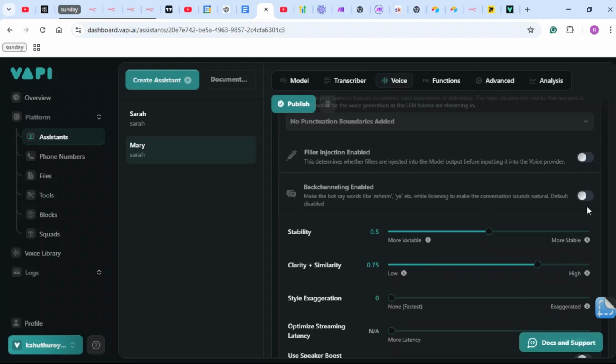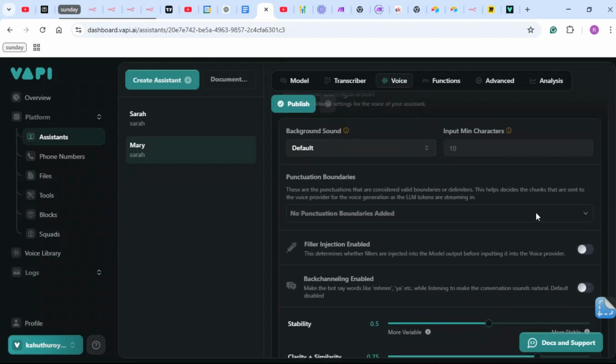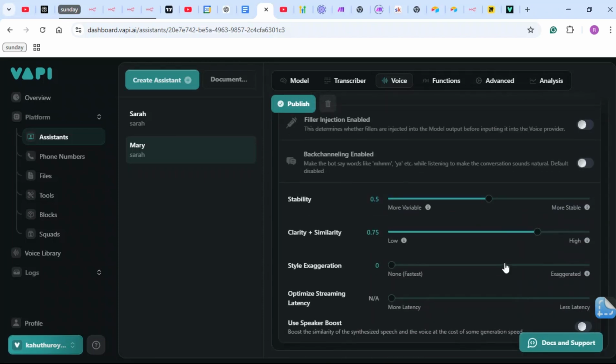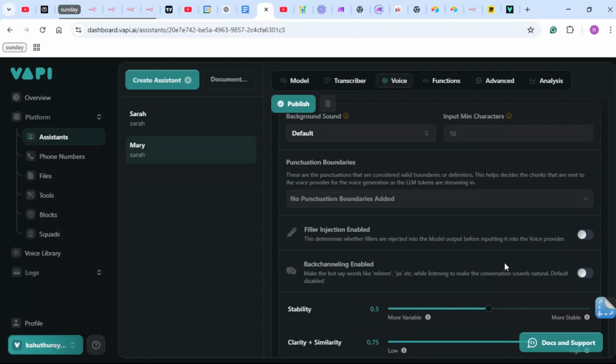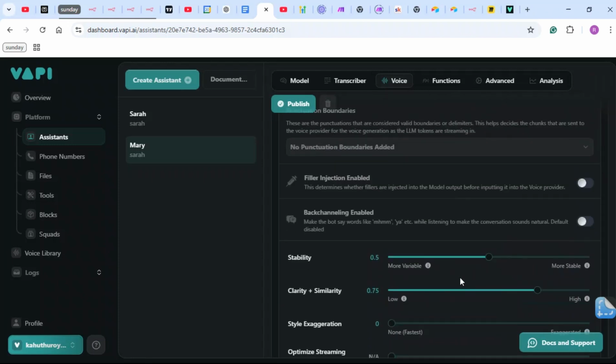So I'm just going to leave this off. And of course there is no perfect configuration for all this. It's context specific to what you are creating, so you can basically play around with this.